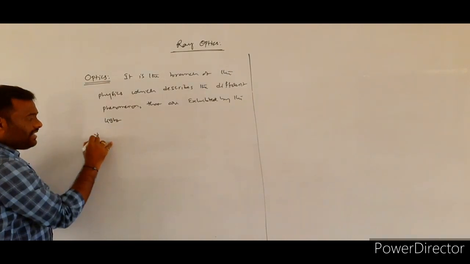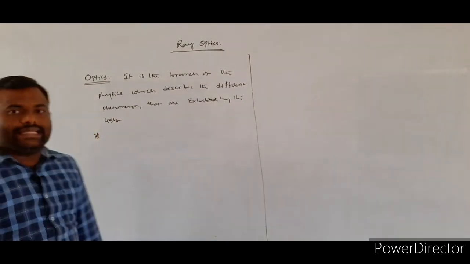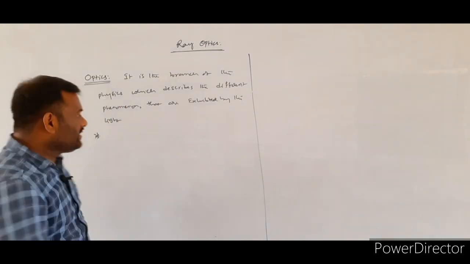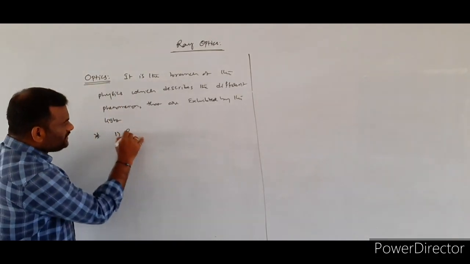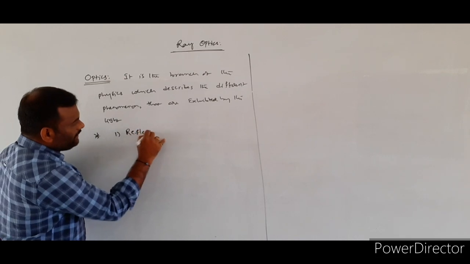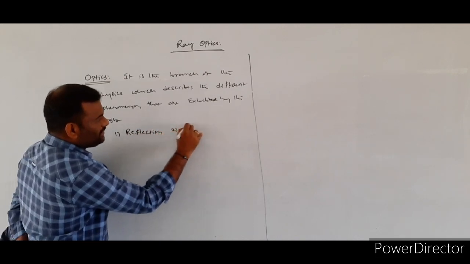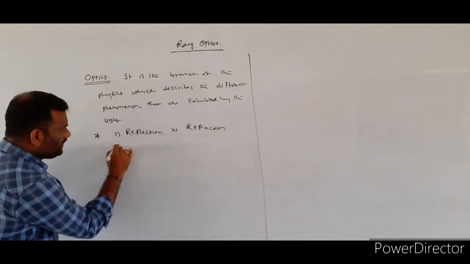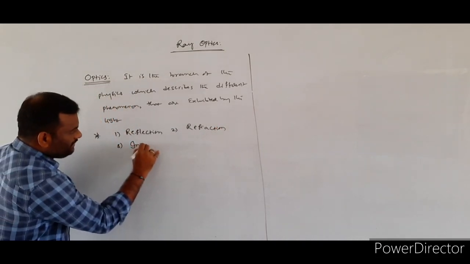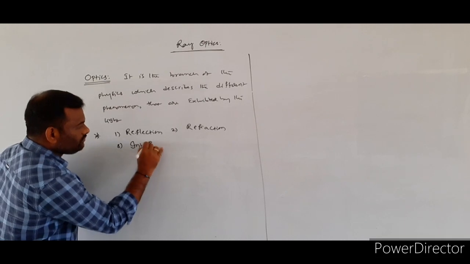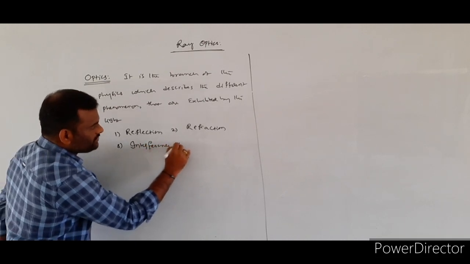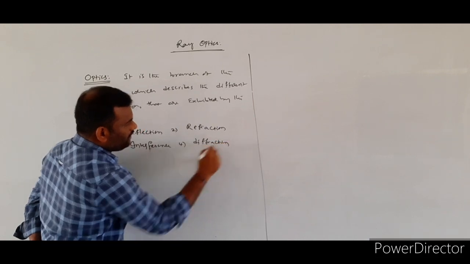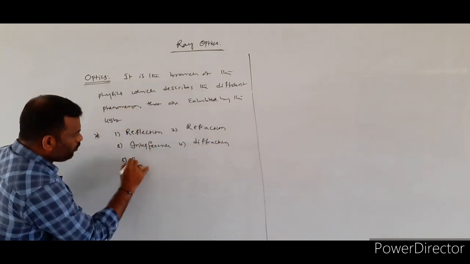So what are the different phenomena that are exhibited by the light? The light will be exhibiting phenomena such as reflection of the light. Second one is refraction of the light. Third one is interference. Fourth one, diffraction. And the last one is polarization.